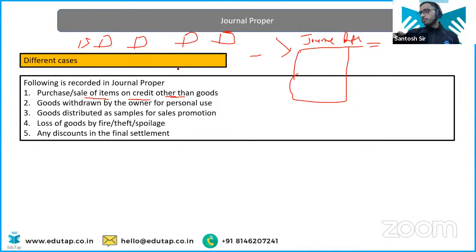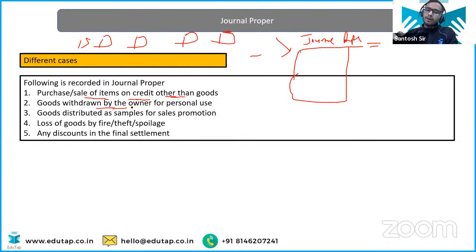अच्छा ये बताओ, tell me one thing, we have seen that when we purchase or sale machinery, equipments, assets on cash basis, we write it in the cash book, ठीक है। But when we purchase machinery, equipment on credit basis, do we have any specific book? No, we don't have. So we are going to enter it into the general proper.